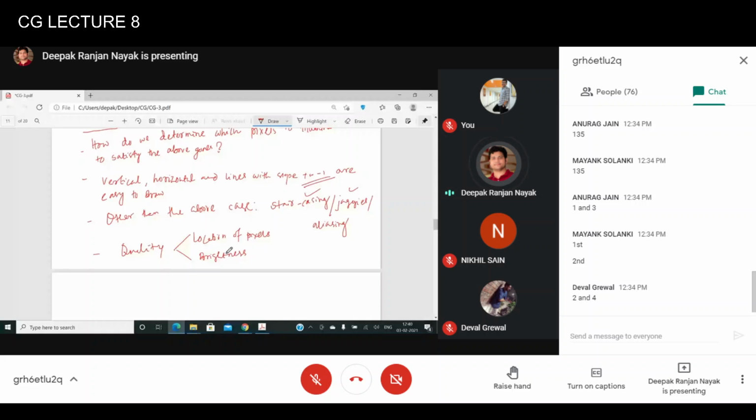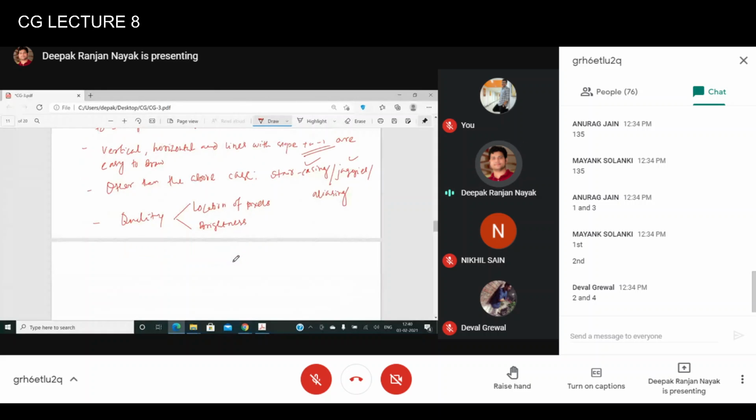We are slowly approaching one algorithm. We'll talk about two different types of algorithms. Initially, we'll talk about one algorithm, then we'll discuss its limitations. Then we'll talk about a faster algorithm compared to that, which is called DDA. DDA is an algorithm. Then we'll see questions on line drawing algorithms, which are very interesting, as I mentioned earlier. So you'll also solve a few problems related to it. Only then will we get to know how these algorithms work. So what's the equation of a straight line?